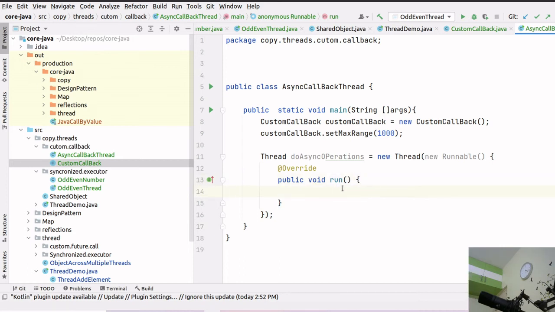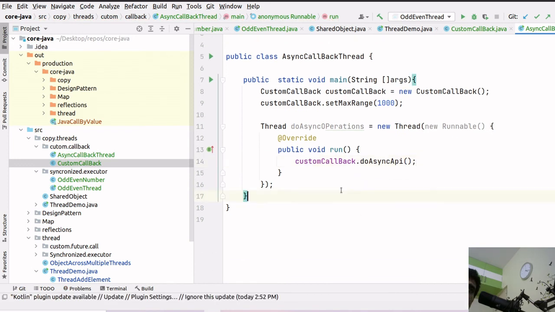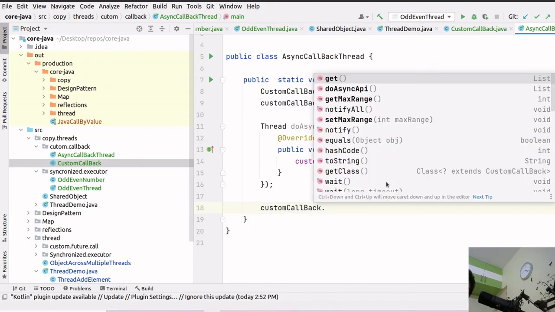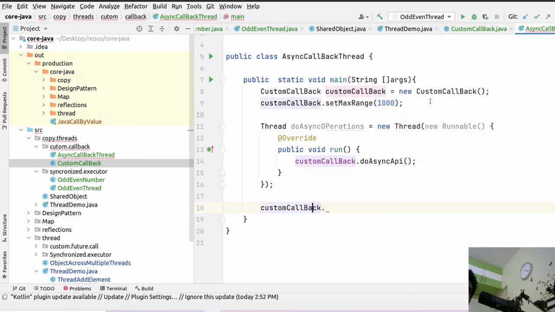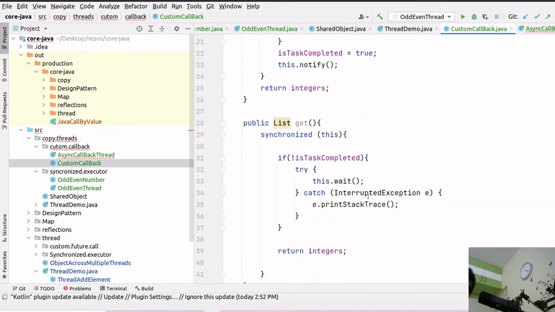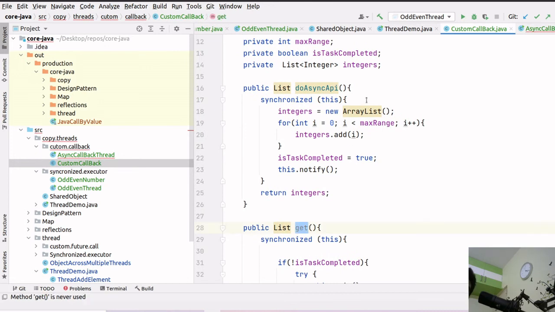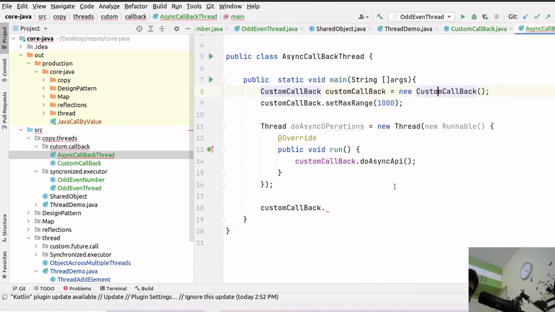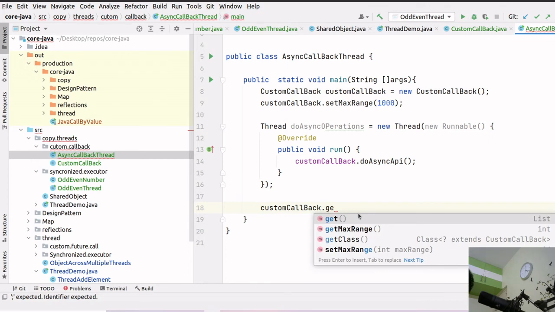So in this run operation, what we will be doing is custom callback dot do async API, right? Now suppose our main thread wants to wait for the response. So we can do here custom callback dot get. I think I have made it a private method, so let me change it. Yeah, get is this public list get. So let's go back and just use get.